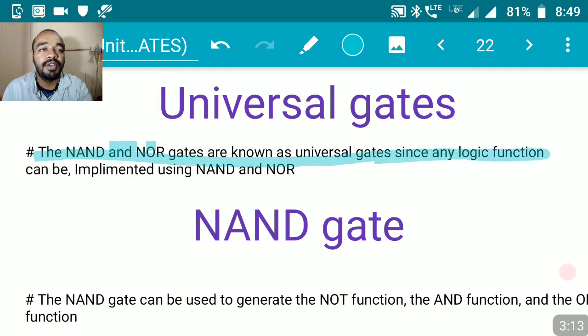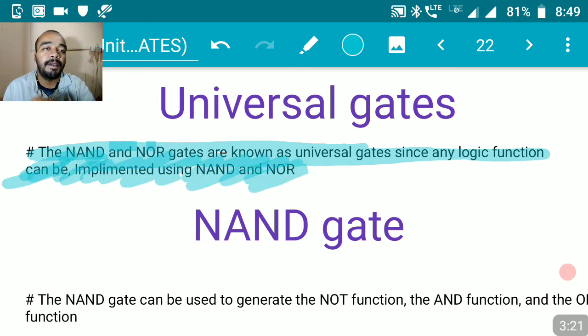What do we mean by that? NAND and NOR gates are known as universal logic gates since any logic function can be implemented using NAND and NOR gates. We call them universal logic gates.